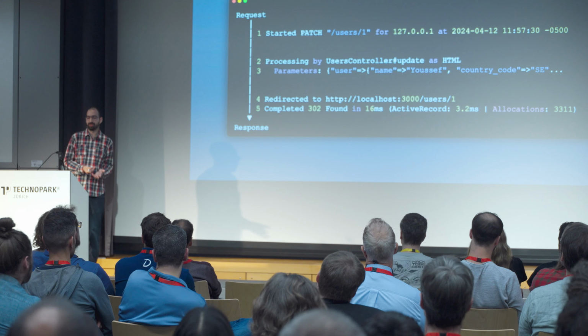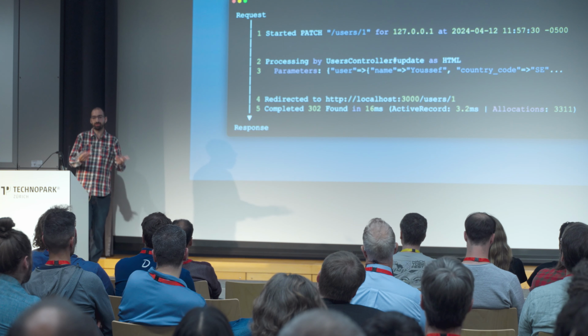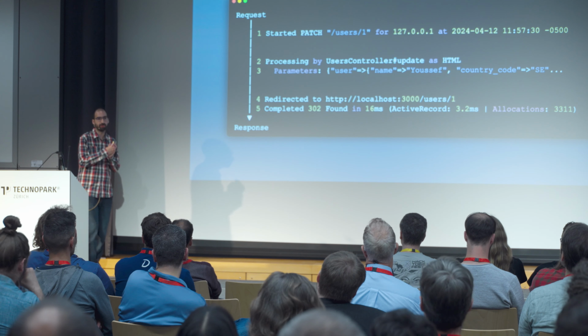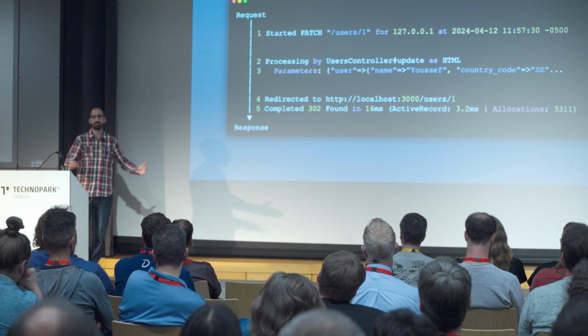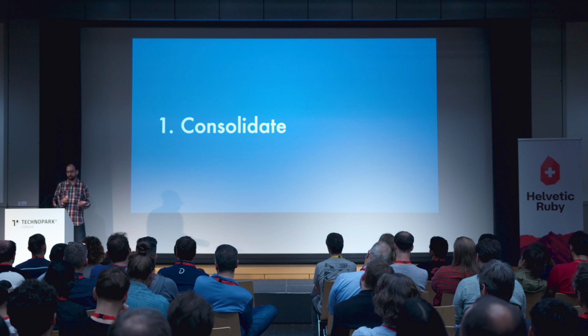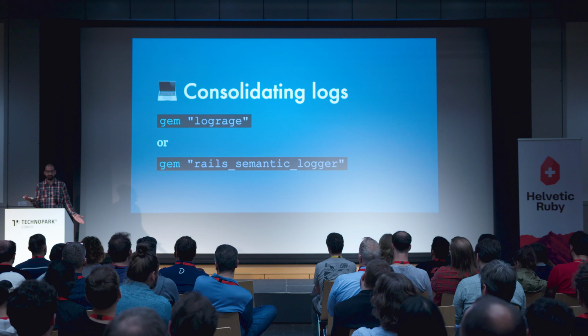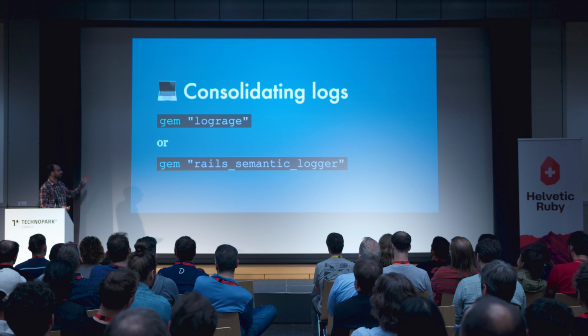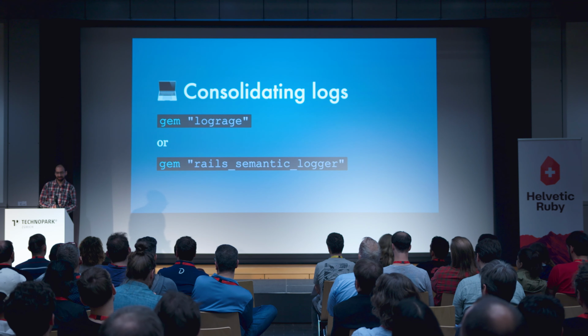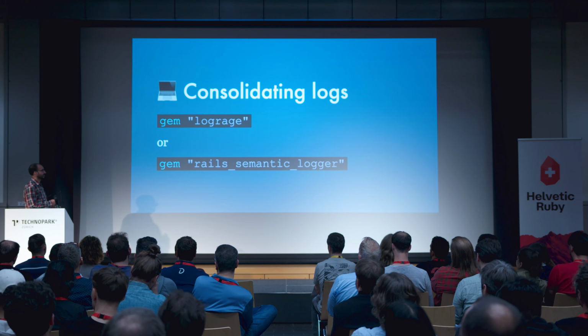But that's not interesting to us. What we want is a summary of that request. We want to have all the information all at once. So what we can do is consolidate these logs. And it's actually pretty easy when you're doing Ruby, so there's a gem for that. You can use lograge, which is the OG, or Rails semantic logger, which is more advanced.